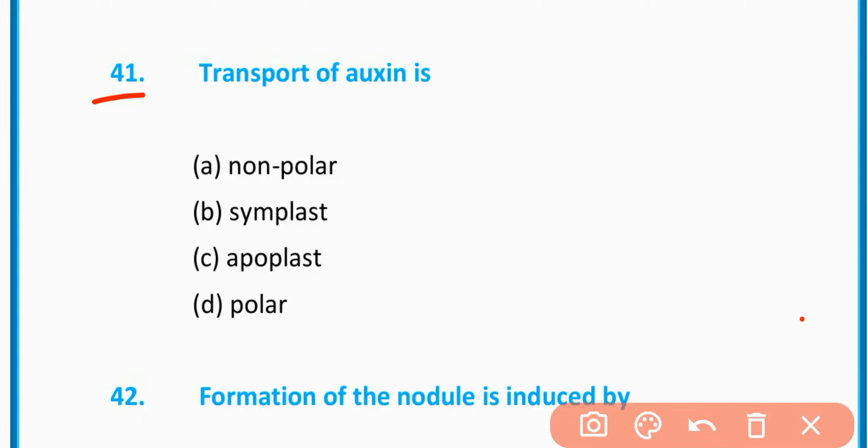MCQ number 41. Transport of oxygen is: option A, non-polar; B, symplast; C, apoplast; D, polar. The correct option is option D, polar.